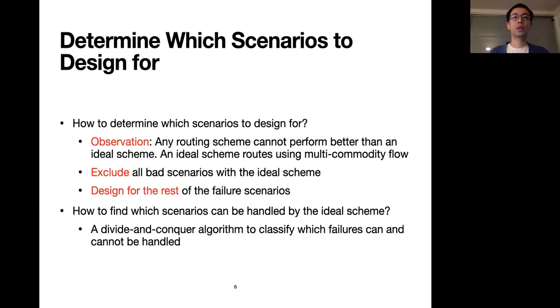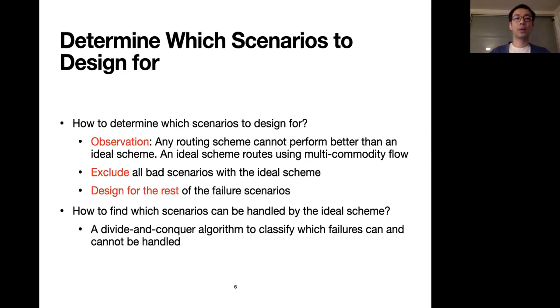So remember that we want to design for most failure scenarios when designing for all is not possible. But how? How to determine which scenarios to design for in the first place? So here we leverage an observation. Any routing scheme cannot perform better than the ideal scheme. So here the ideal scheme routes traffic using a multi-commodity flow model. Then we at least need to exclude those bad failure scenarios that even the ideal scheme cannot handle, and then design for the rest of the failure scenarios.